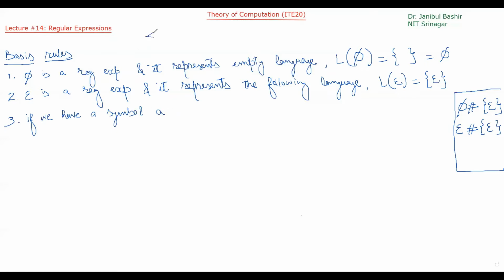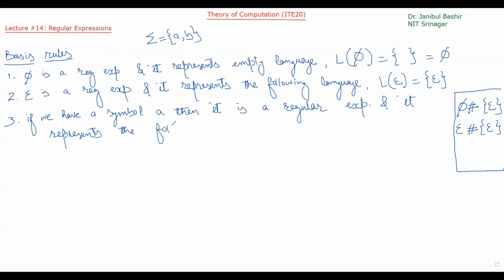For example, the alphabet set is {A, B}, and let's suppose one of the symbols is A or the symbol is B. Okay, if we have a symbol A, then it is a regular expression, and it represents the following language.